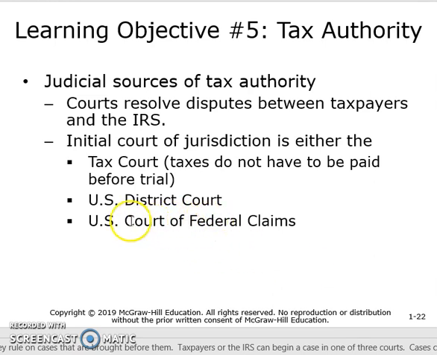And also the U.S. District Court and U.S. Court of Federal Claims. With the latter two, the taxpayer must pay all the taxes that are assessed and sue for a refund through the court.